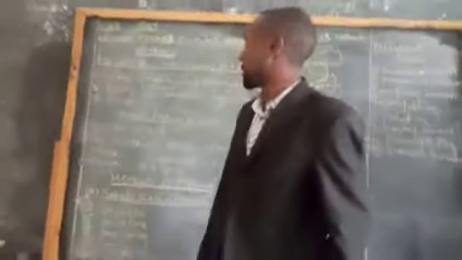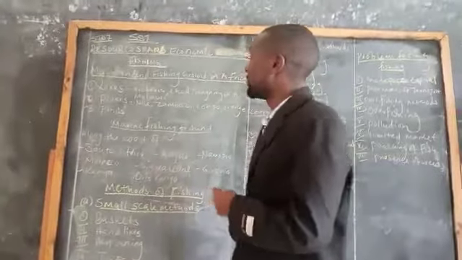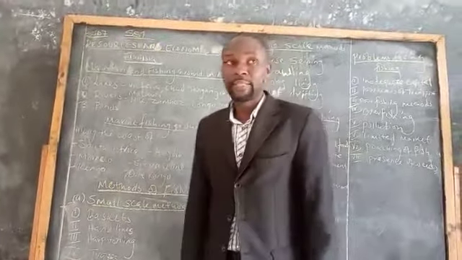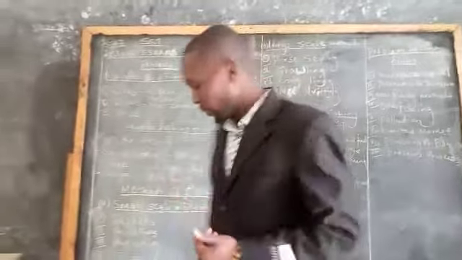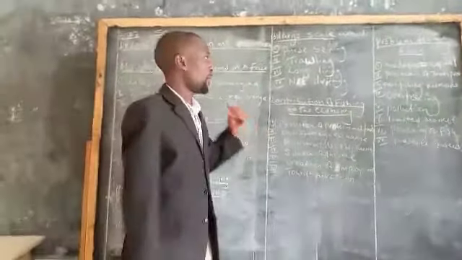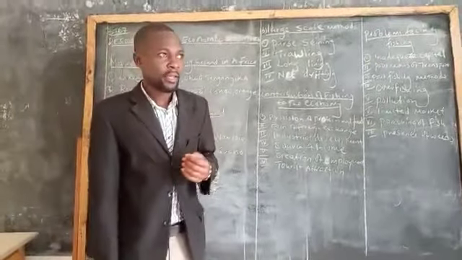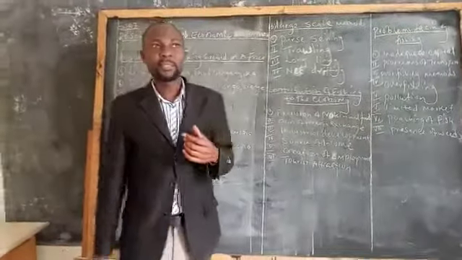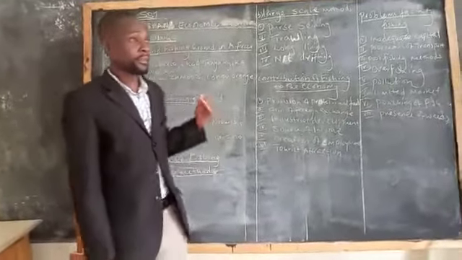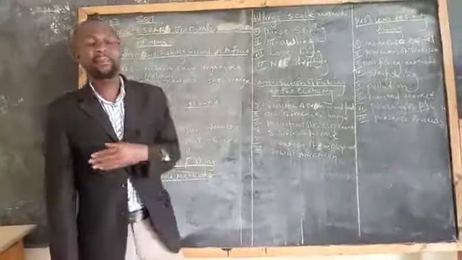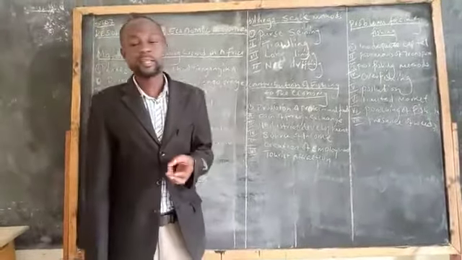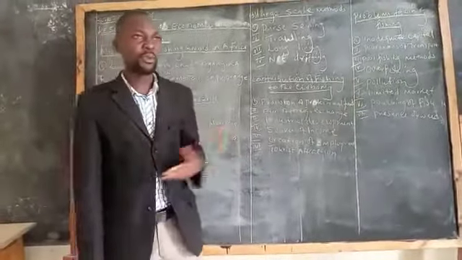Our topic is resources and economic activities, and our subtopic is fishing. So, we start by asking ourselves, what is fishing? As we learned in Standard 6, fishing is the removing of fish from water, either for domestic use or for sale. So that is what we call fishing.